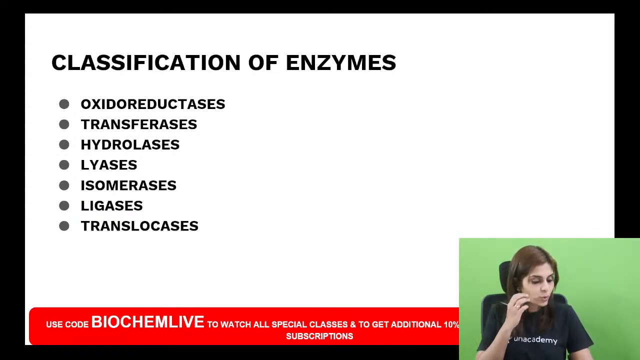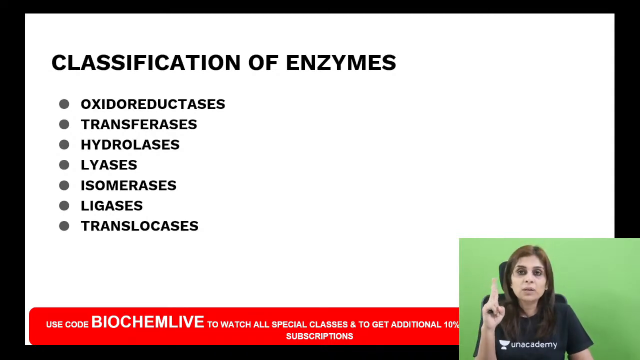Okay, can you quickly type it in the chat box? What are the 7 classes of enzymes? The first one is oxidoreductase. Second one is transferase. The third one is hydrolase. Fourth one is lyase. Hydrolase and lyase sound similar. The fifth one is isomerase. Sixth is ligase. And the seventh one is translocase.